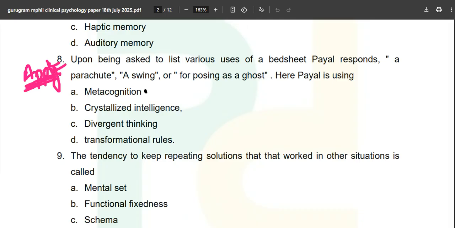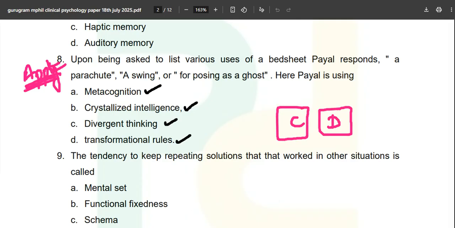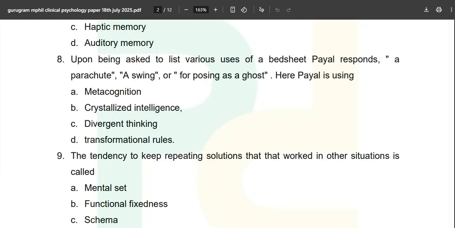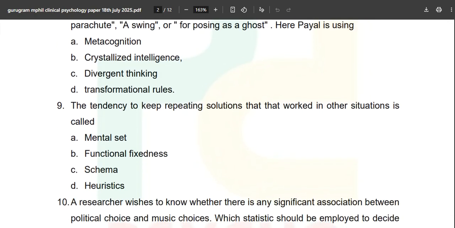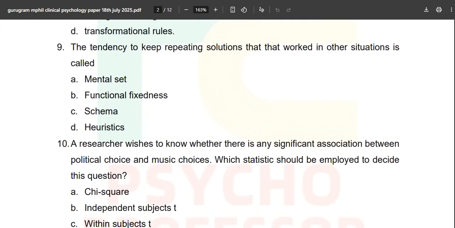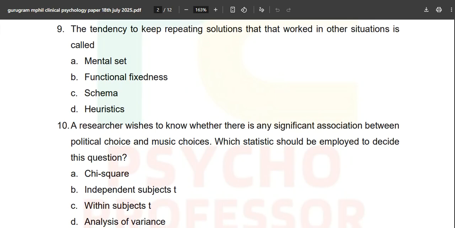You have to choose among metacognition, crystallized intelligence, transformational rules, and divergent thinking. You just need to understand the concept of convergent and divergent thinking. If you know this much, we are talking about creativity and all those things. So obviously option C, divergent thinking, is going to be the correct answer over here. Not metacognition, we will not talk about knowledge and regulation and all those things. Not crystallized intelligence, we will not talk about Gf and Gc over here. Everything can be read from where? From the NCERT book. Till now 8 questions are directly coming from the book as it is, and yes, obviously you have to apply some mind of yours, common sense, as we call it.